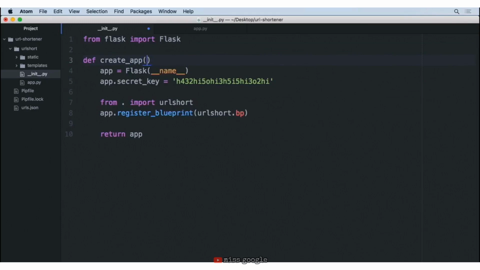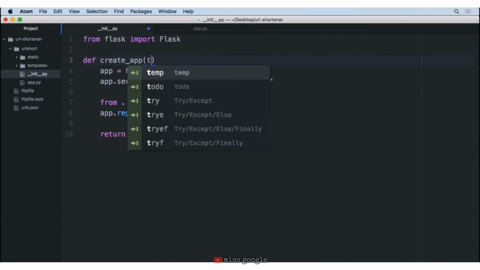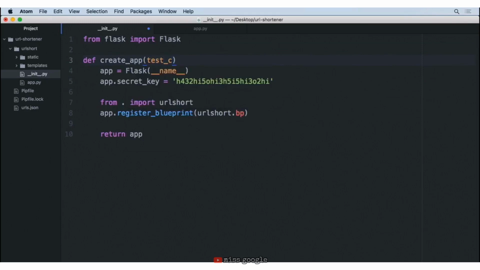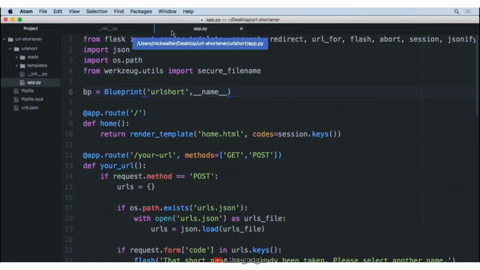And inside of here, we're going to be passing in whether this can use a test configuration. So we're going to say test config is equal to none. While we won't be using this now, this could be something helpful for you in the future, so I like to add it. So we'll go ahead and save that there. Great.